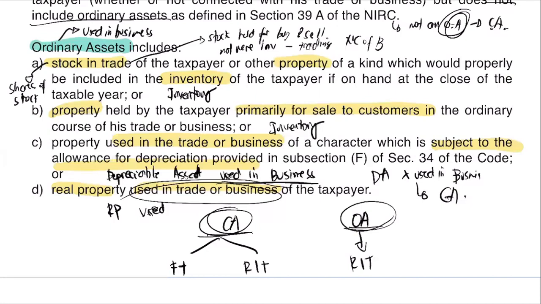And later, we will learn that only certain capital assets are subject to your final tax. Only certain capital assets are subject to final tax. Okay? So let's learn more about the classification of our capital assets and ordinary assets.